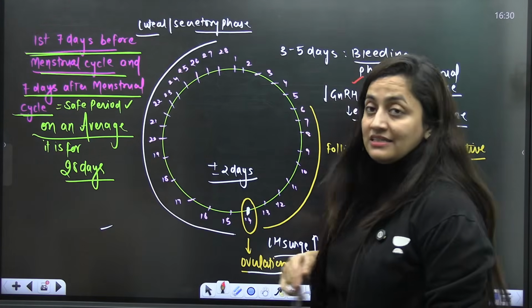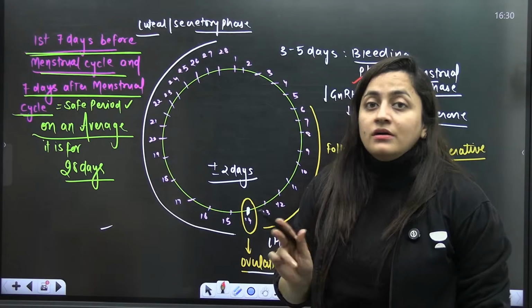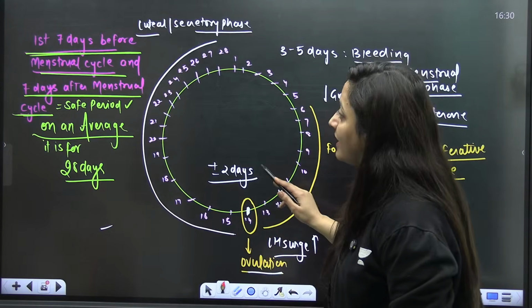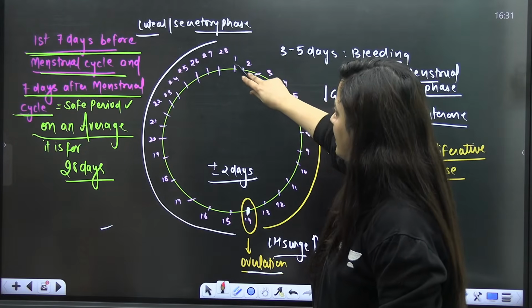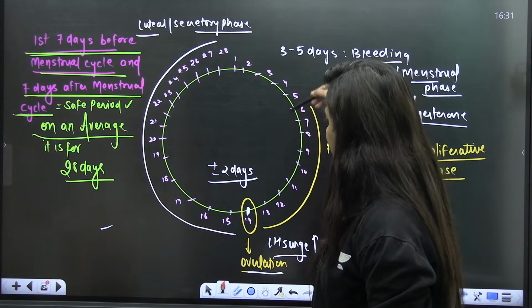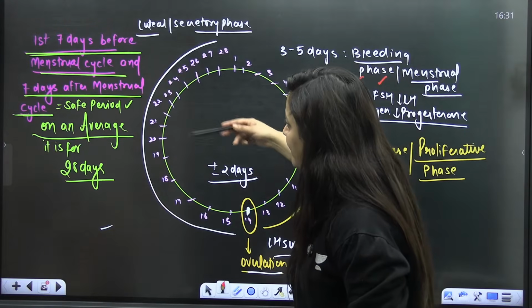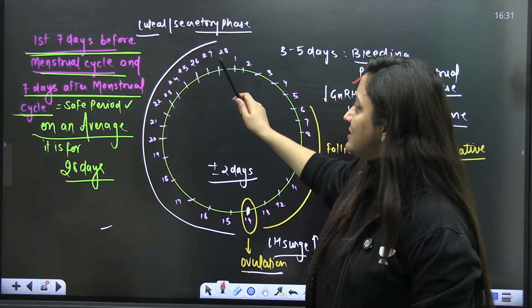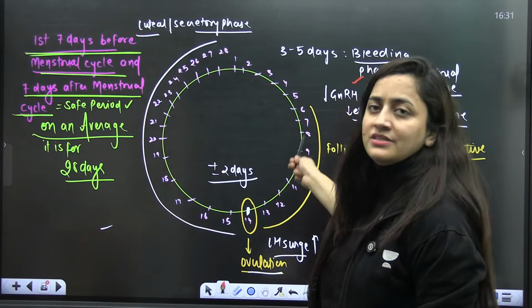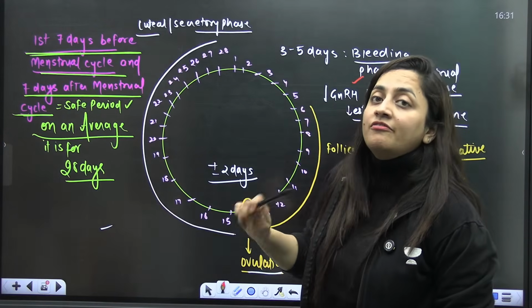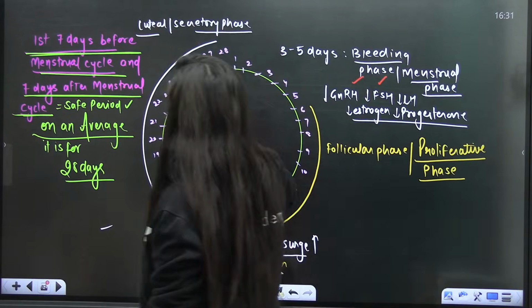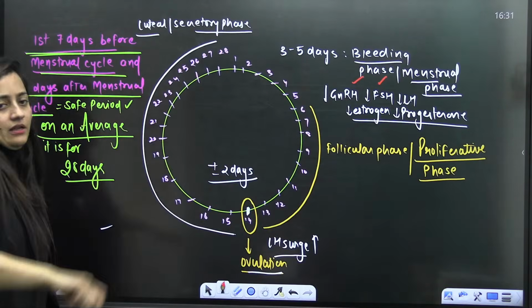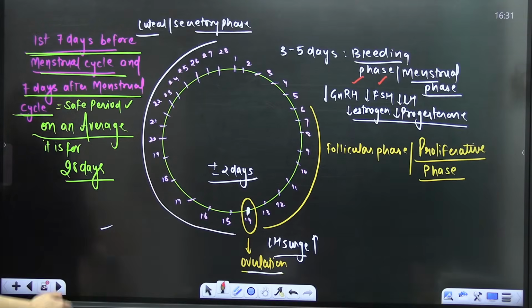these hormones are low, the follicles are developing, and gamete formation is not there. The first 7 days after the menstruation, when the follicles are developing but the gamete is not formed yet, and the first 7 days before the menstrual cycle, right? So it is considered to be the safe period.